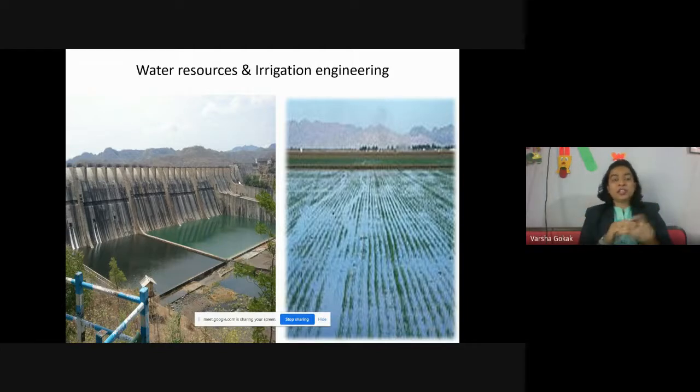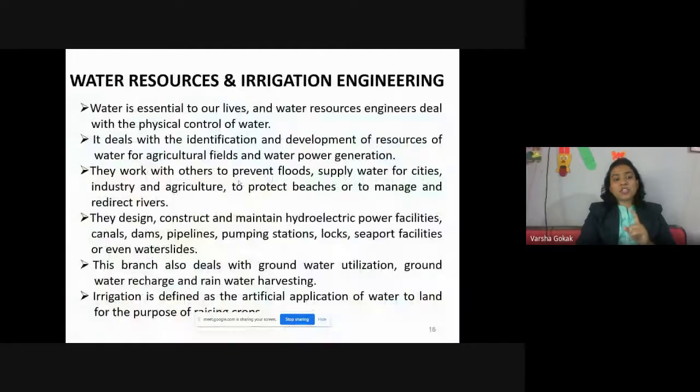And irrigation engineering, civil engineering, there is a subject on irrigation engineering where they deal with types of crops and what time the crops have to be grown, crop rotation, and that is based on the soil also, what type of soil is available. And when I'm dealing with water resources and irrigation, rain is required. So what time of the year is the rainy season? What is the catchment area? Catchment area means where there is more rainfall and the water is going to get accumulated. So all this will be dealt with in your irrigation and water resources.